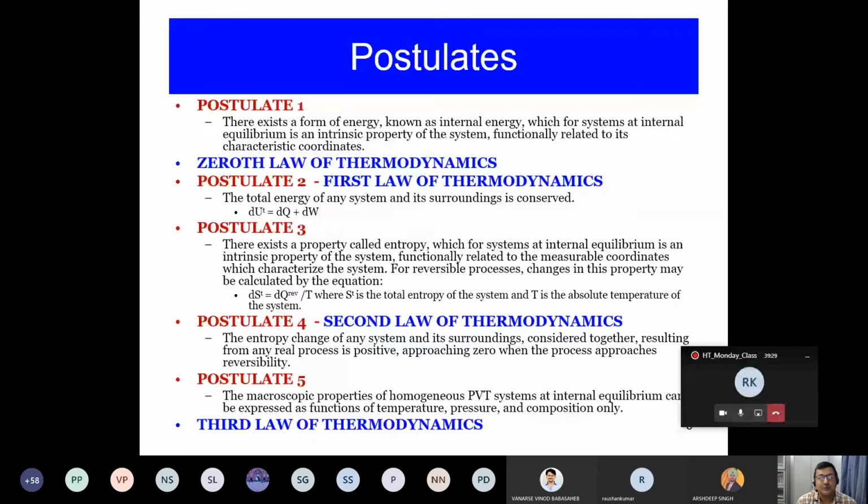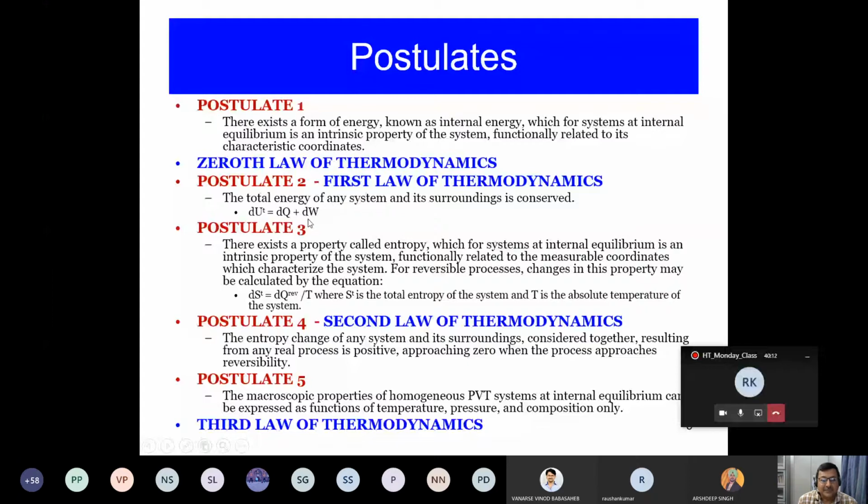Whereas for the 5 postulates, postulate 1 is the definition of internal energy. What is postulate 2? It is the first law of thermodynamics. What does it say? The change in energy of a closed system is equal to the change in heat and the change in work. This is where you see, for the first time, this parameter called heat, defined as dq. du is equal to dq plus dw. W is work, q is heat, and u is the internal energy. How do you define the internal energy of a closed system? You define it as the change in the heat content of the system and the change in the work done by the system.